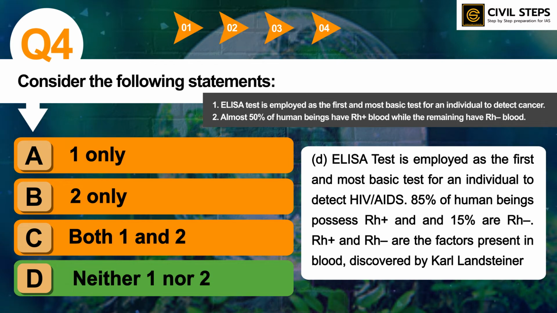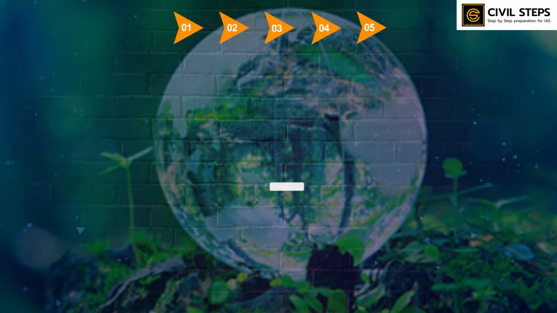You can read about the components of blood also. This question can also come, and it is associated with this question. You can also know about some diseases like HIV and AIDS. On HIV and AIDS, UPSC has already framed some questions. You can check the previous year's question papers. Now let us discuss question number 5.